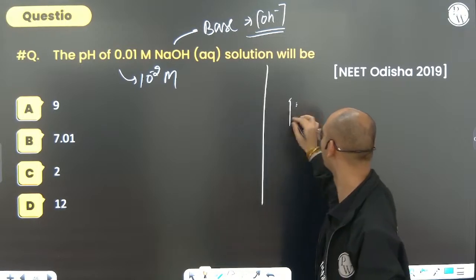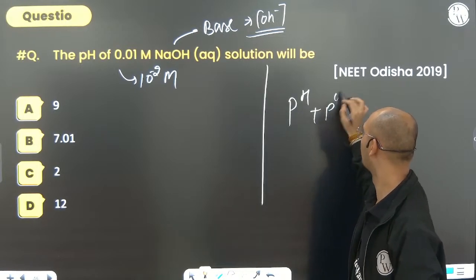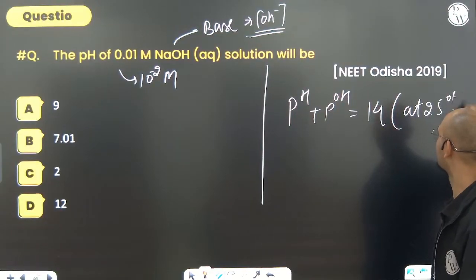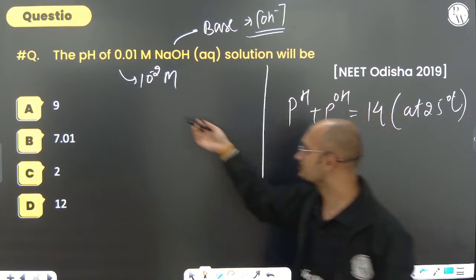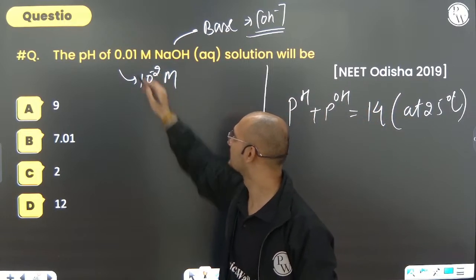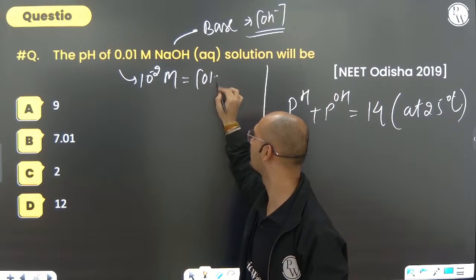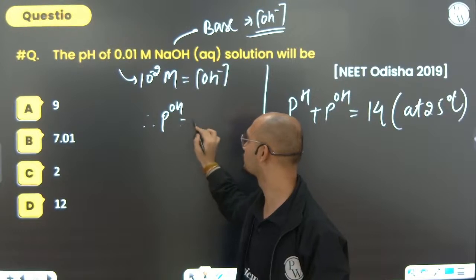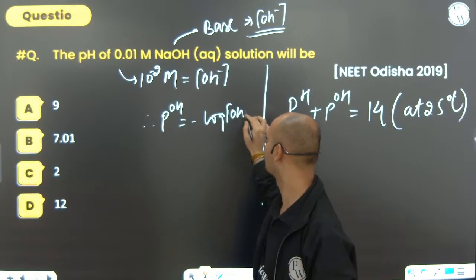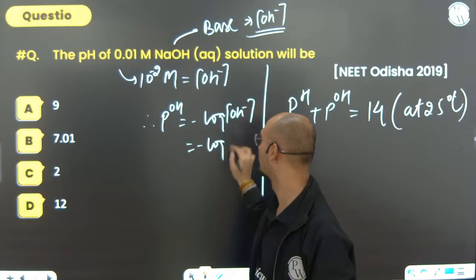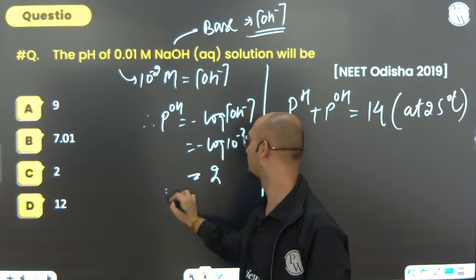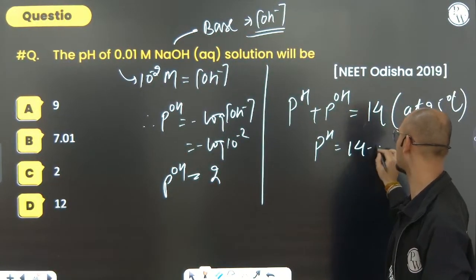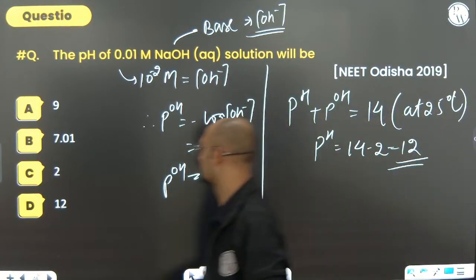Always remember one thing, pH plus pOH equals 14 at 25 degrees Celsius. Now always remember these things. What we know here is that the OH minus ion concentration is 10 to the power minus 2 molar. Therefore pOH equals the negative log of the OH ion concentration, that is negative log of 10 to the power minus 2. You will get pOH equals 2. If pOH equals 2, then pH will be 14 minus 2, that is 12. So option D is the correct option.